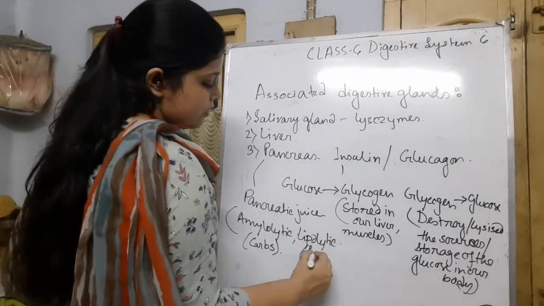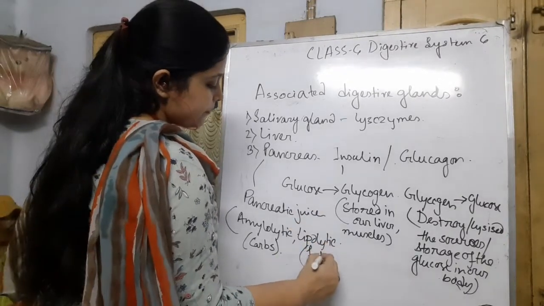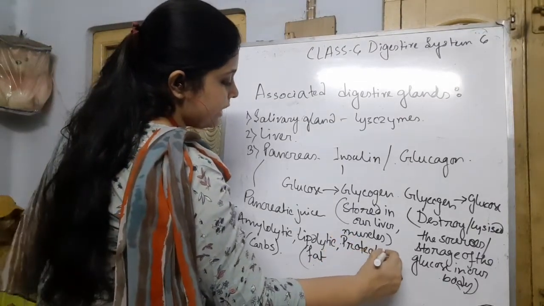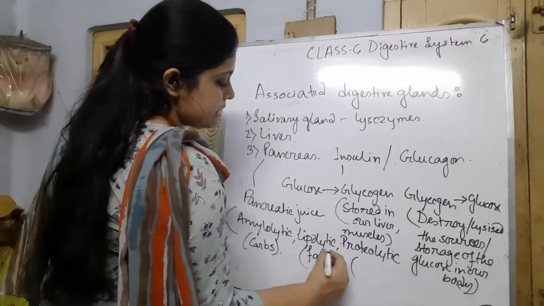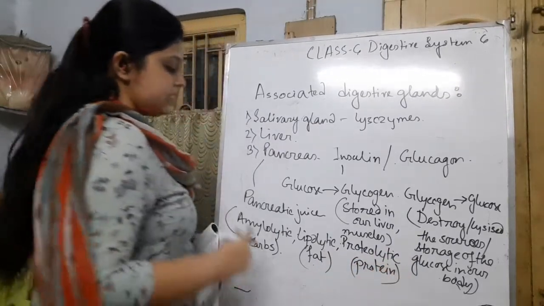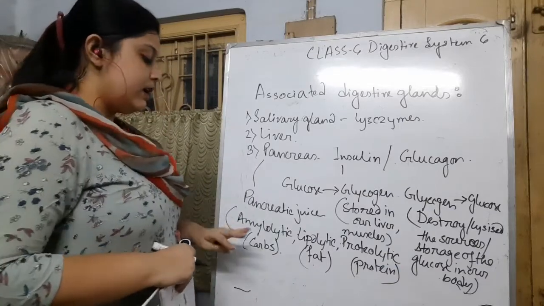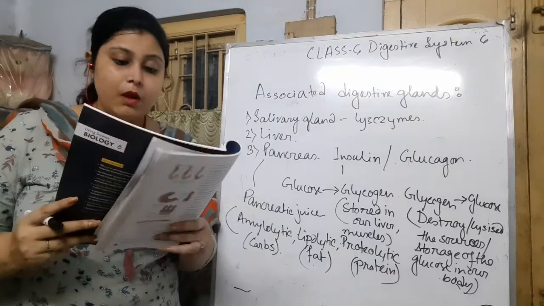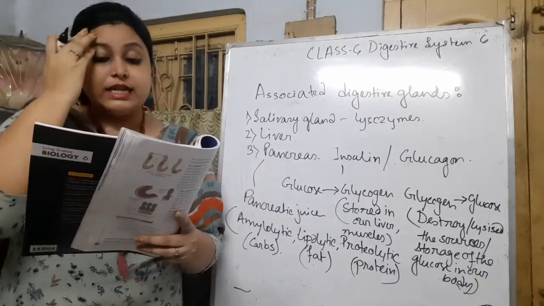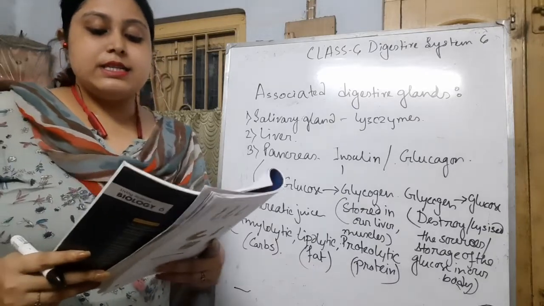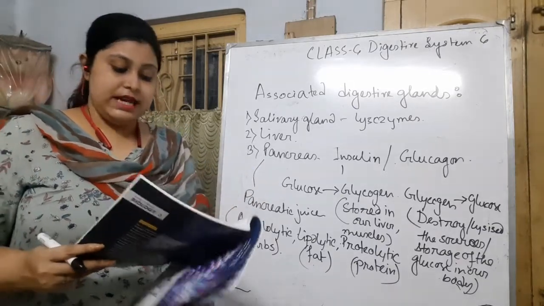It can digest the fat, and proteolytic, that means it can digest the proteins. Three types are present in the pancreatic juice, mostly the amylolytic and proteolytic, and less of the lipolytic. Okay, and the pancreatic juice contains many enzymes such as starch digesting amylase, the protein digesting trypsin and the fat digesting lipase.